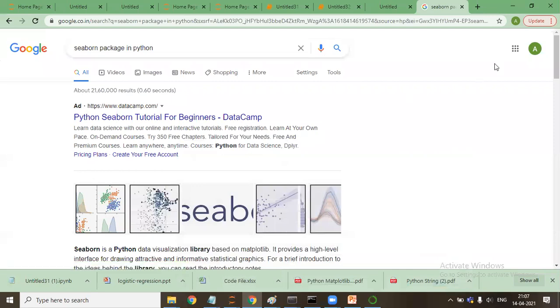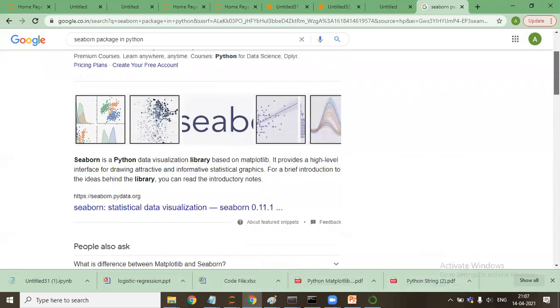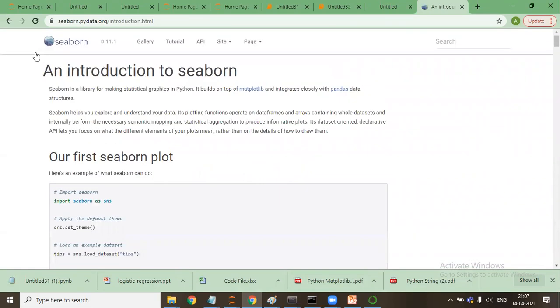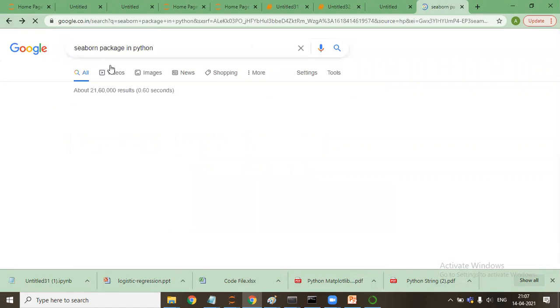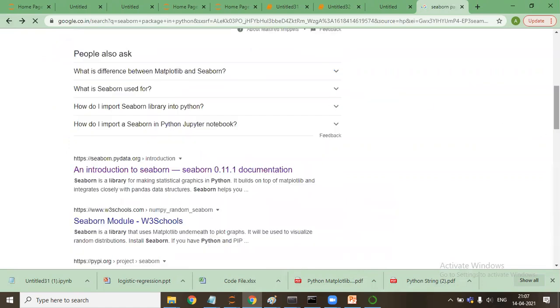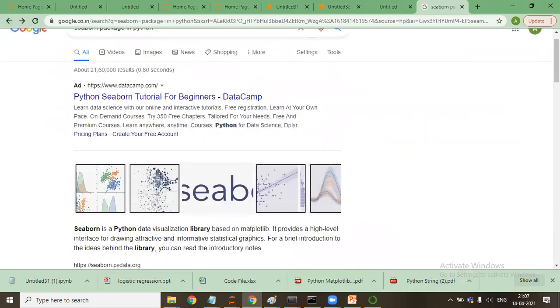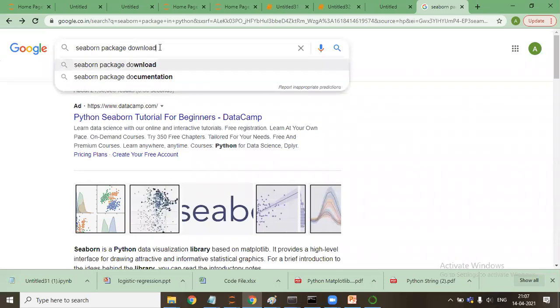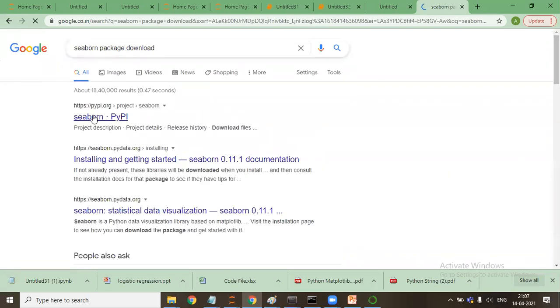Then it will take you to one website, that is the Seaborn documentation. No, not this one. Oh, sorry. You see a Seaborn package. Download. It will take a seaborn PyPI file.